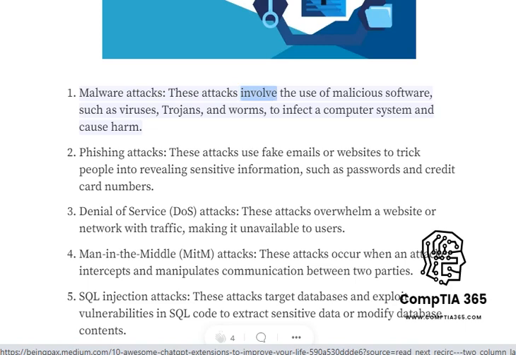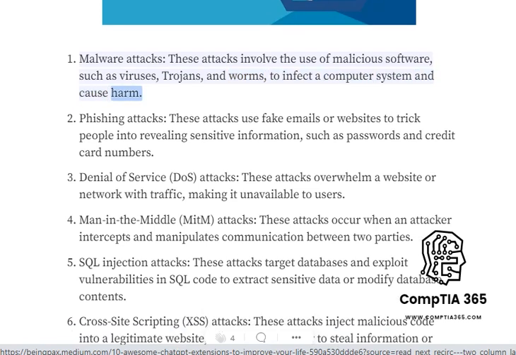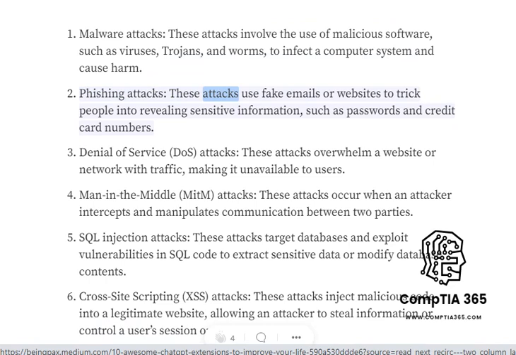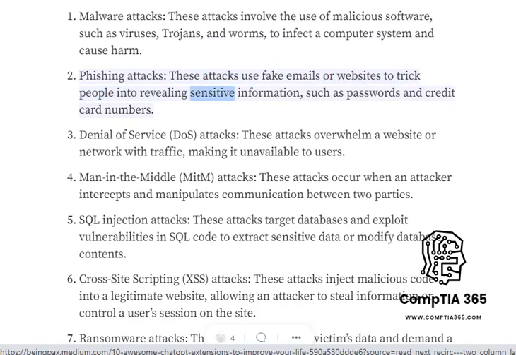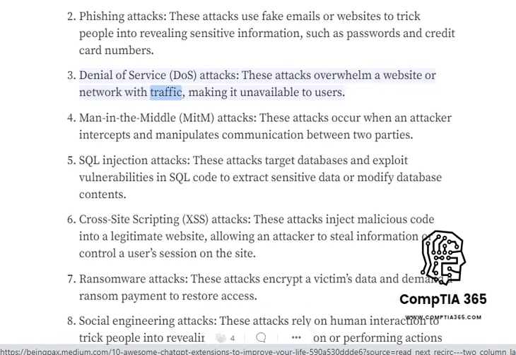These attacks involve the use of malicious software, such as viruses, trojans, and worms, to infect a computer system and cause harm. Phishing attacks. These attacks use fake emails or websites to trick people into revealing sensitive information, such as passwords and credit card numbers. Denial of service, DoS, attacks. These attacks overwhelm a website or network with traffic, making it unavailable to users.